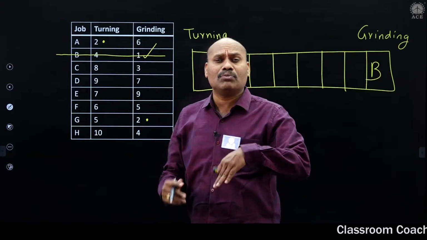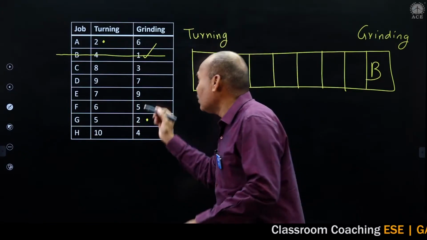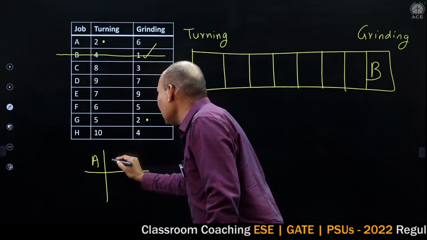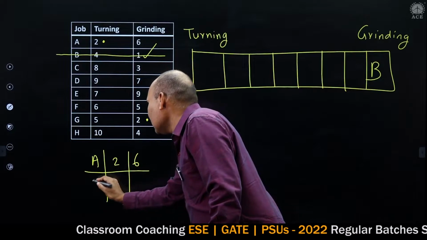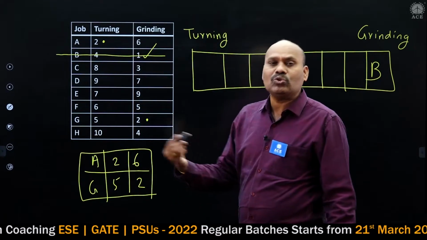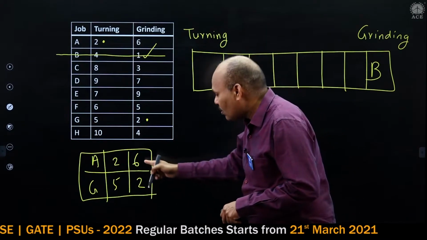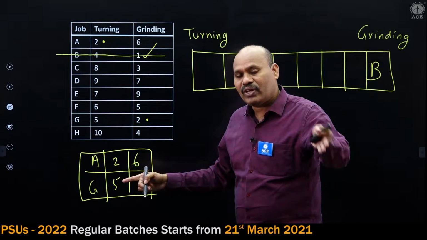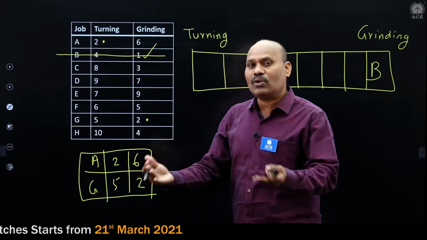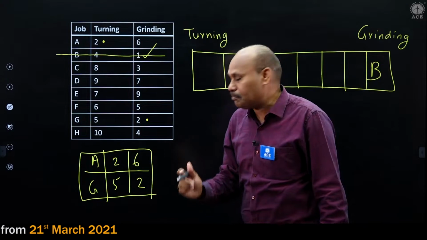A has 2 and 6, G has 5 and 2. Now the question is which 2 we are going to pick up. For that, make use of the other values. Wherever we have the minimum value, that particular one you can take. So the tie can be resolved by means of the other processing time.